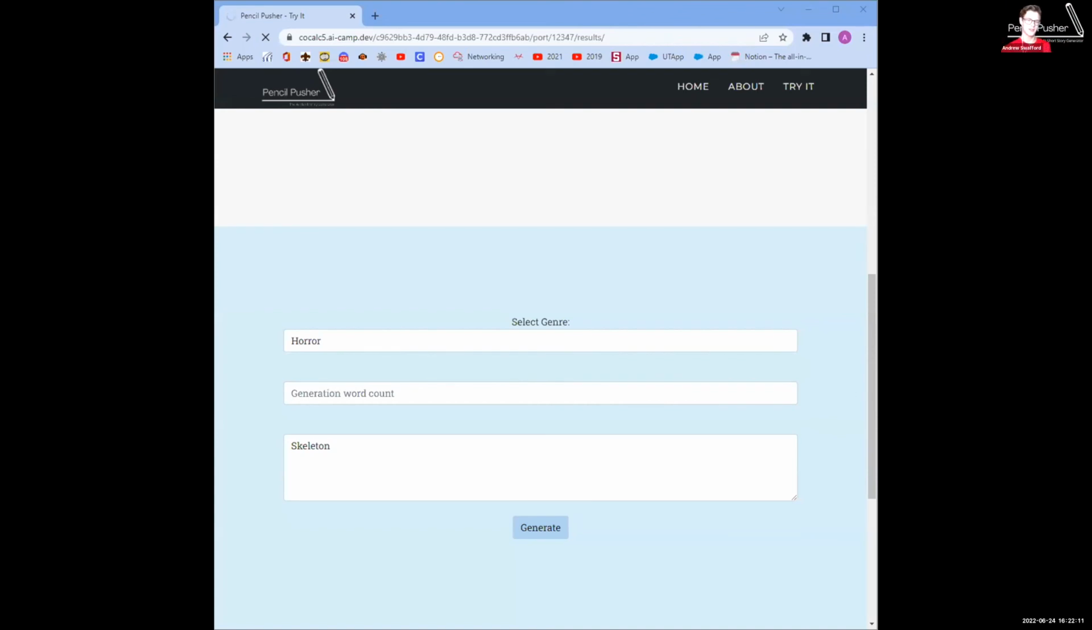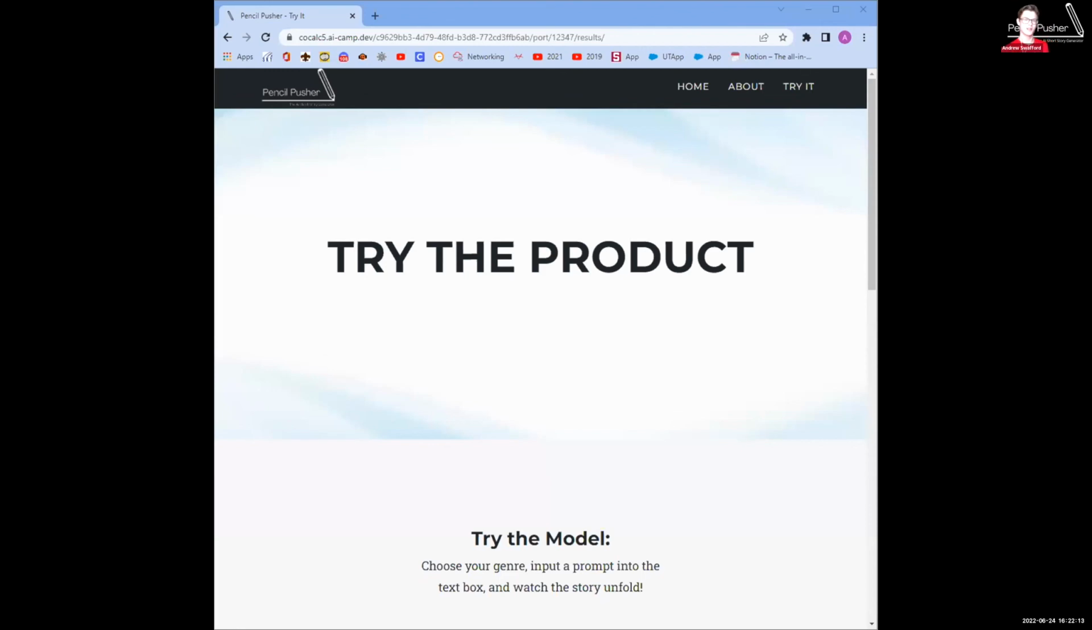Funny story about the horror thing. We used to have a data set that included all of Stephen King's literature, but that ended up crashing the computer. So we decided against including that data set specifically. It was really funny.